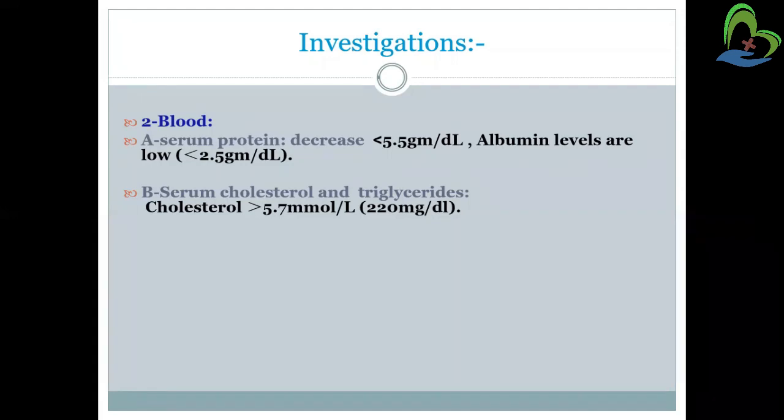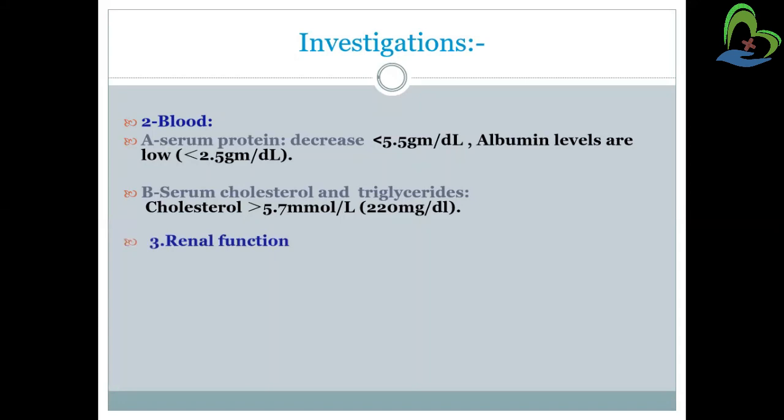Serum cholesterol level and triglyceride level will be high because the person is having hypercholesterolemia. That means there will be hyperlipidemia, we can say. Because of that hyperlipidemia, the person's blood cholesterol level will be increased, as well as the triglyceride level. So it is indicative that cholesterol level will be greater than 5.7 mmol per liter, or we can say greater than 220 mg per dl.